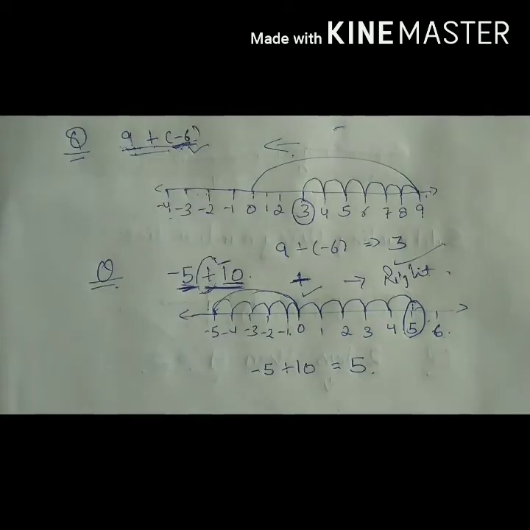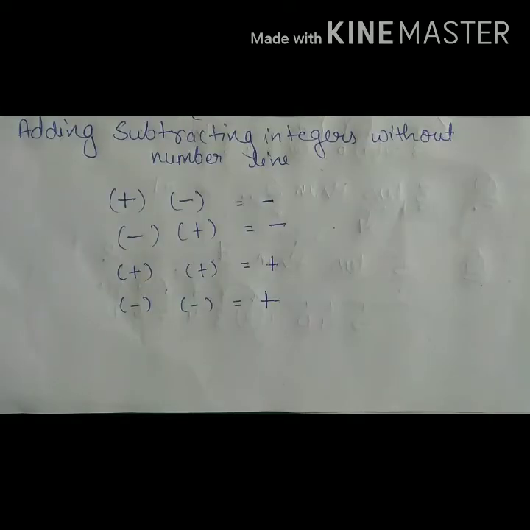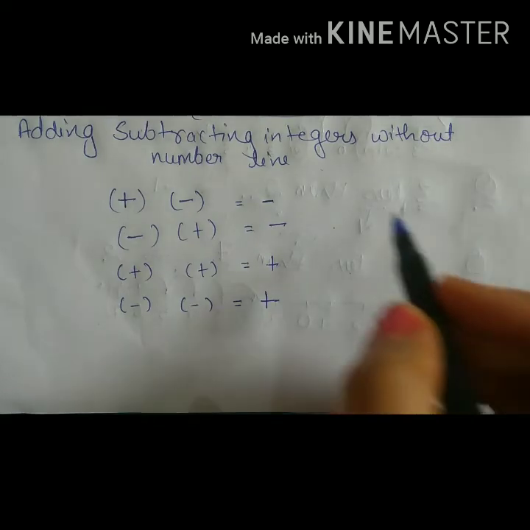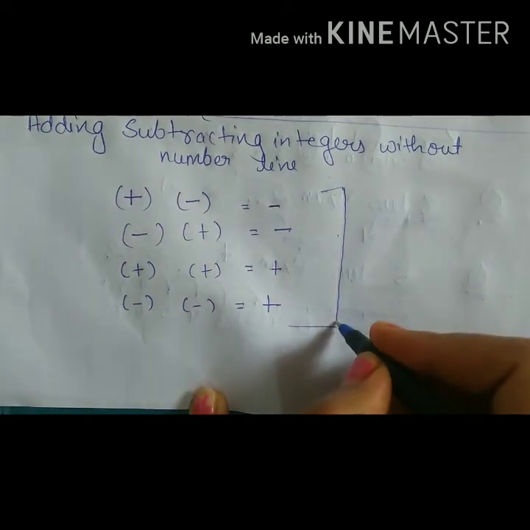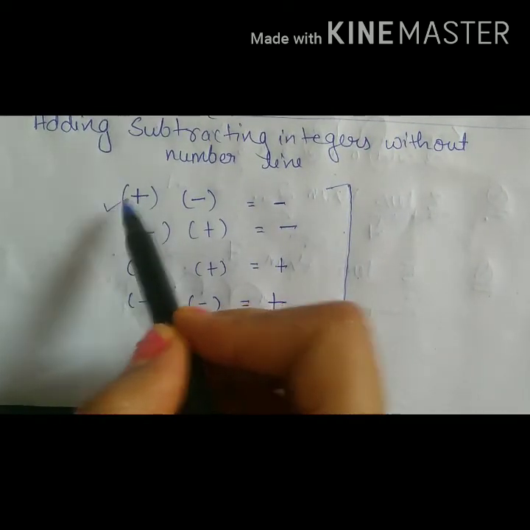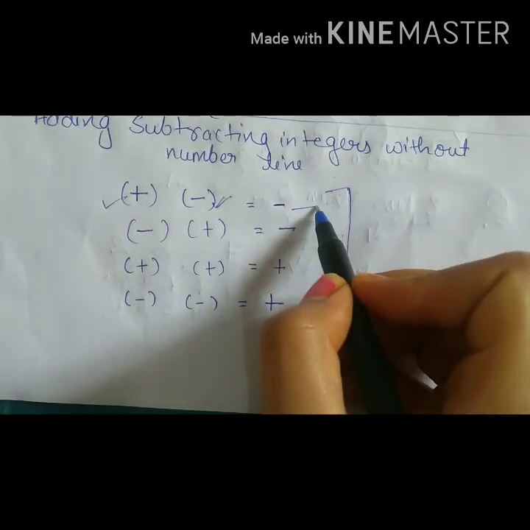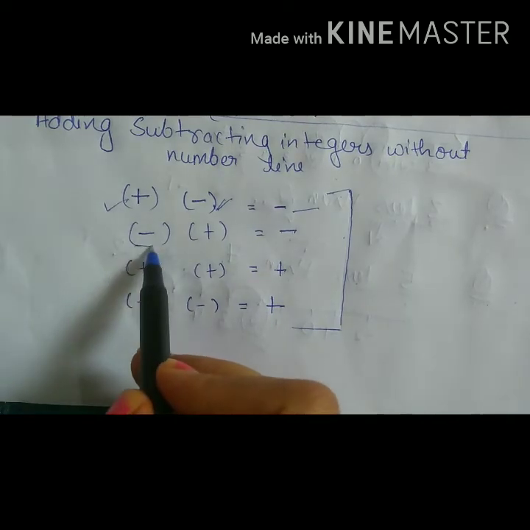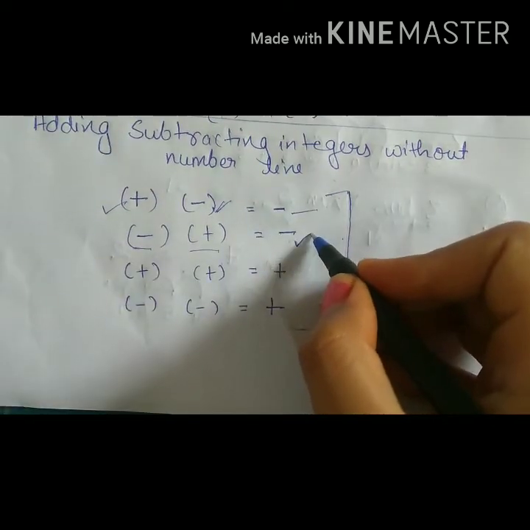Now next topic. Our next topic is adding and subtracting integers without number line. So let's see. Here are some rules which we have to learn before starting the questions. If first number is positive and second number is negative, you have to subtract them. If first number is negative, second is positive, then also you have to subtract them.